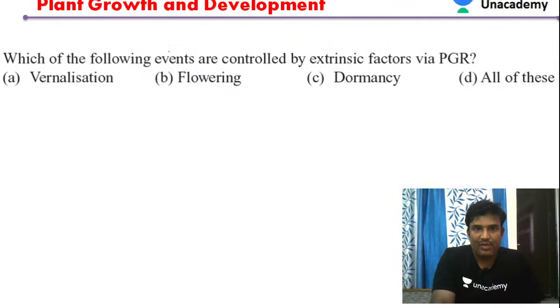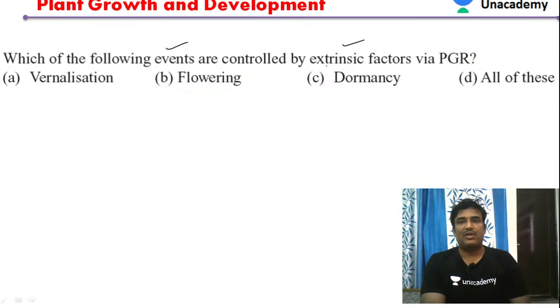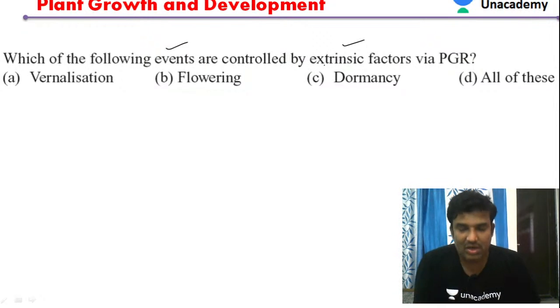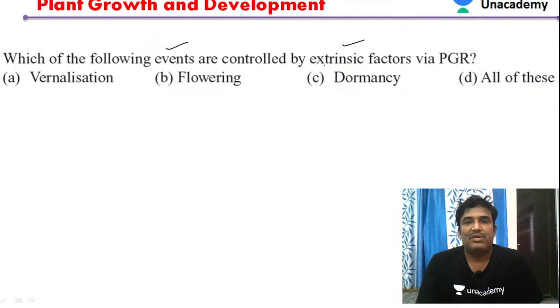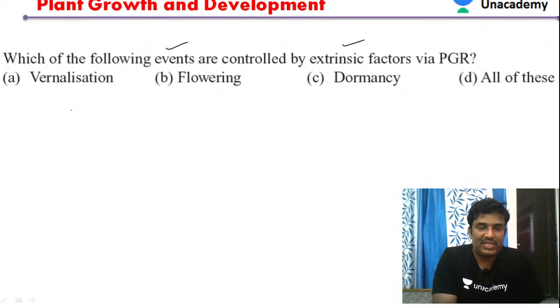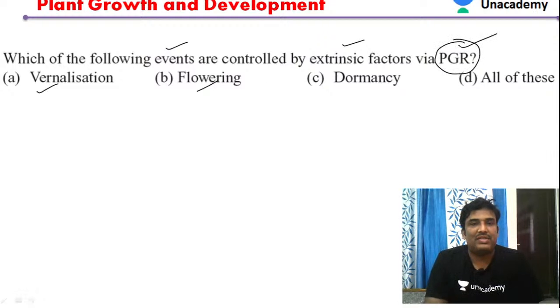Next question. Which of the following events are controlled by extrinsic factors? Extrinsic factors like vernalization, flowering. Due to the presence of plant growth regulators, some events are controlled by these plant growth regulators.